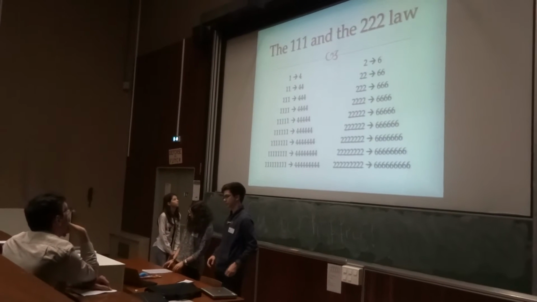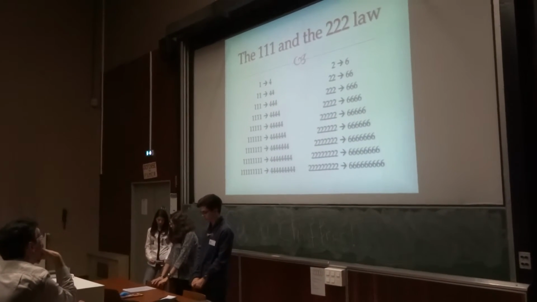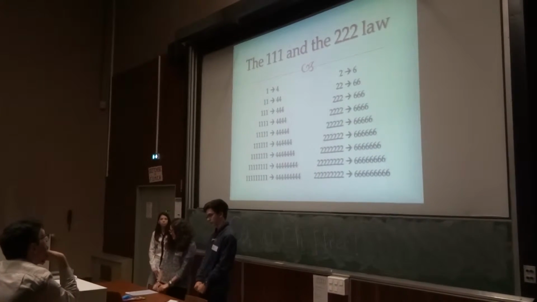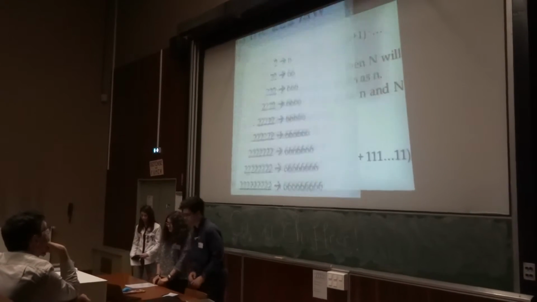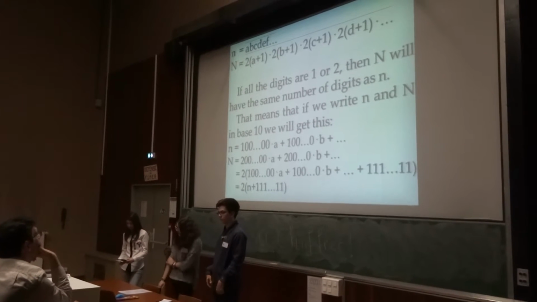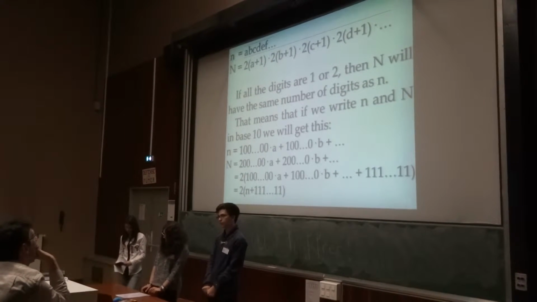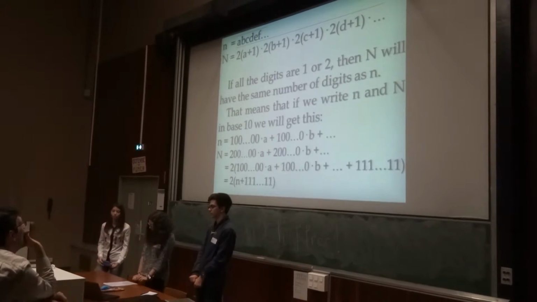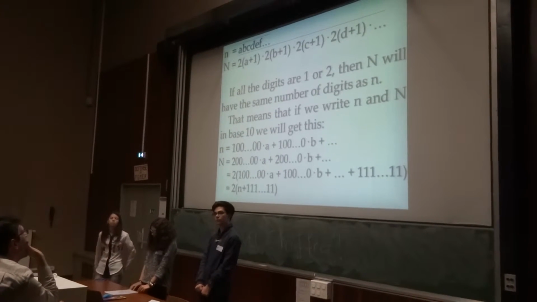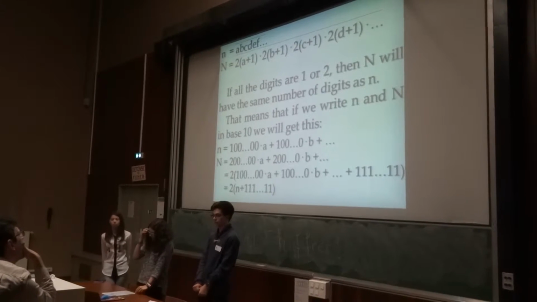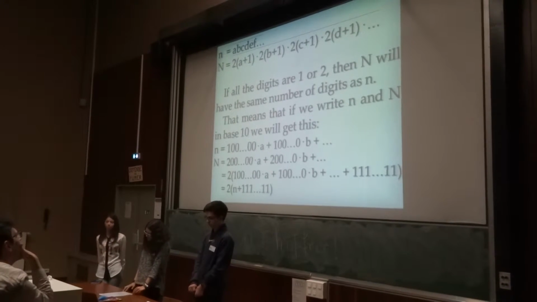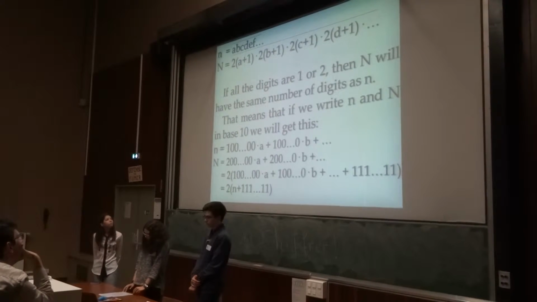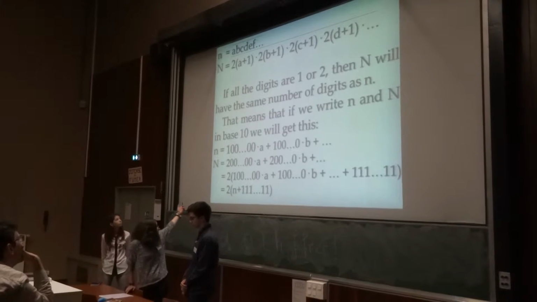One of the rules that we found is 111 and 222 and so on. Here in this slide, there are some examples. And now the rule. We chose small n and also capital N, the number into which small n transforms. We saw that if all the digits are 1 or 2, capital N will have the same number of digits as small n. So we write small n and capital N in base 10, as you can see.